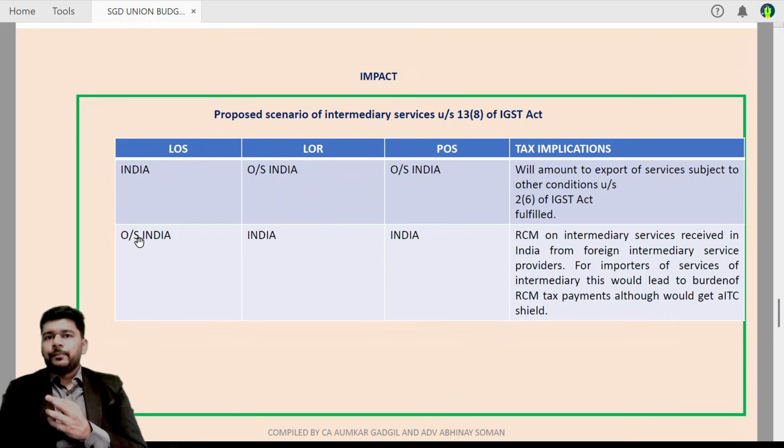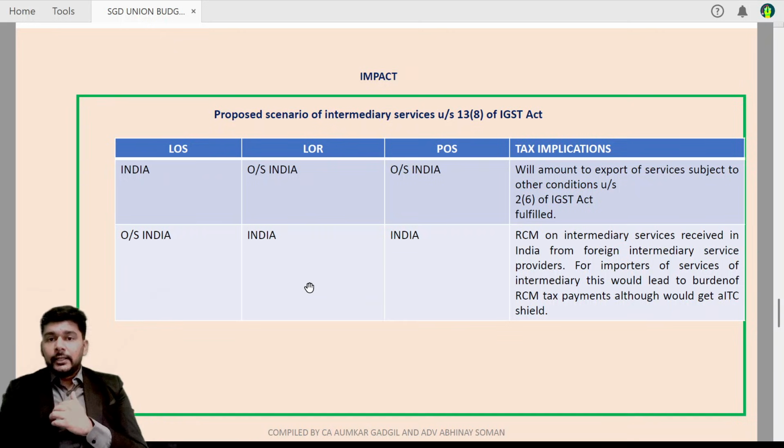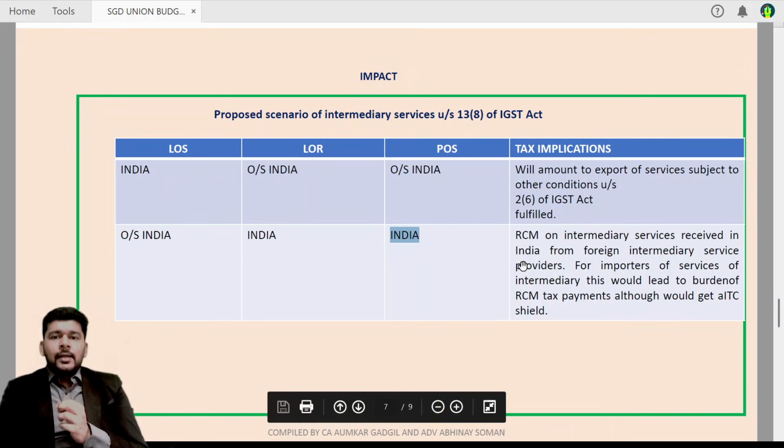On the other hand, if the intermediary is now located outside India, the customers who are paying commission are located in India, means the Indian taxpayer is availing intermediary services from a foreign intermediary service provider. In such case, now the location of recipient becomes the place of supply, that is India will be the place of supply. And since India will be the place of supply, definitely it amounts to import of service.